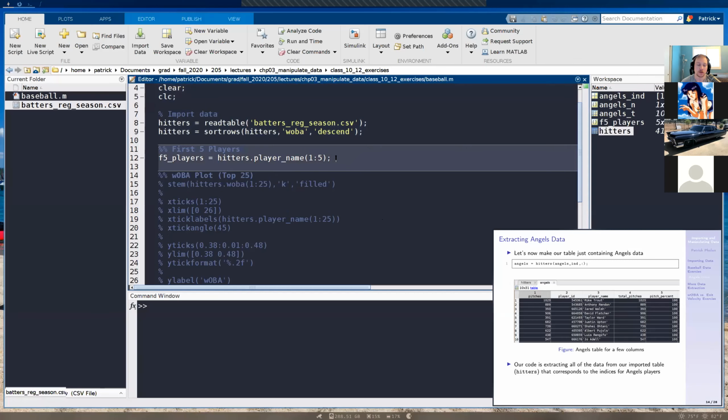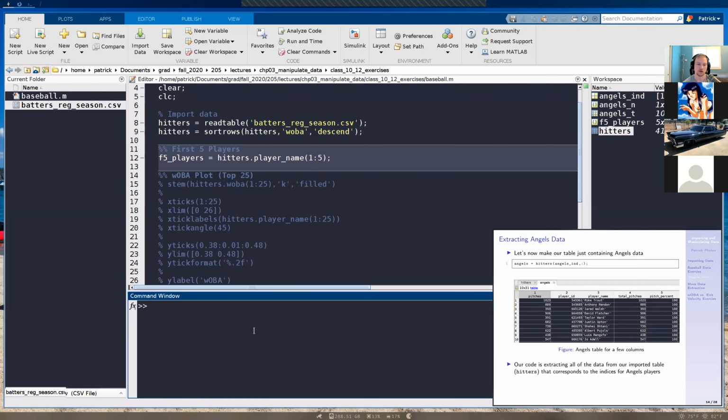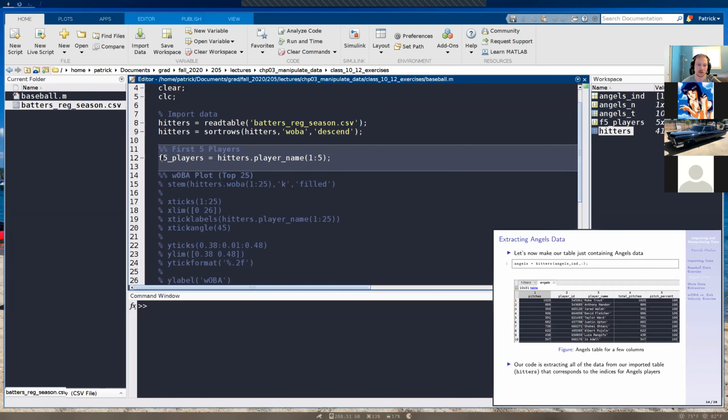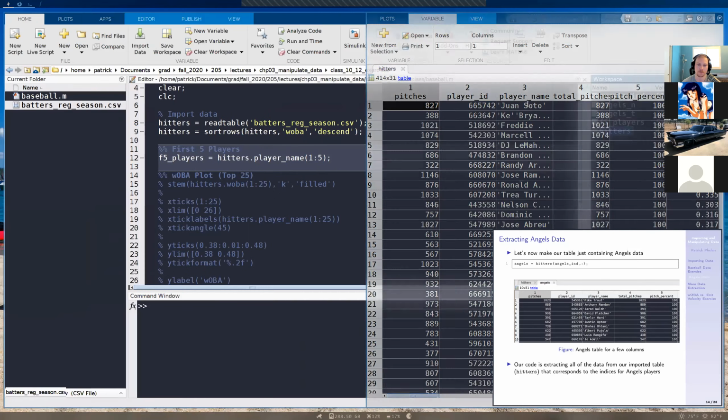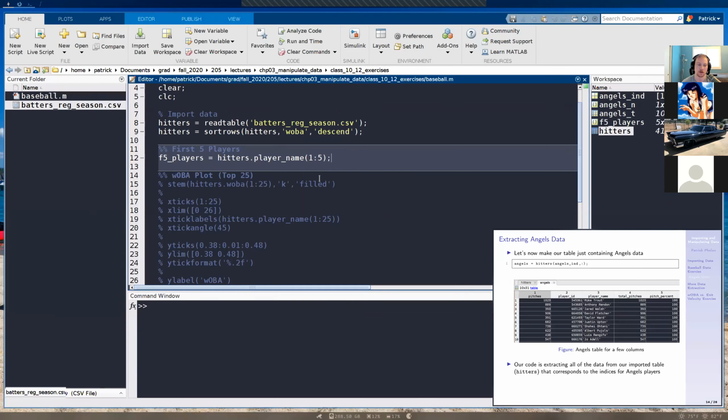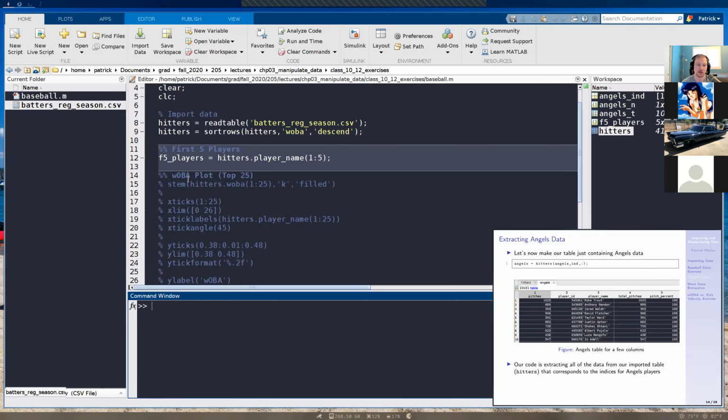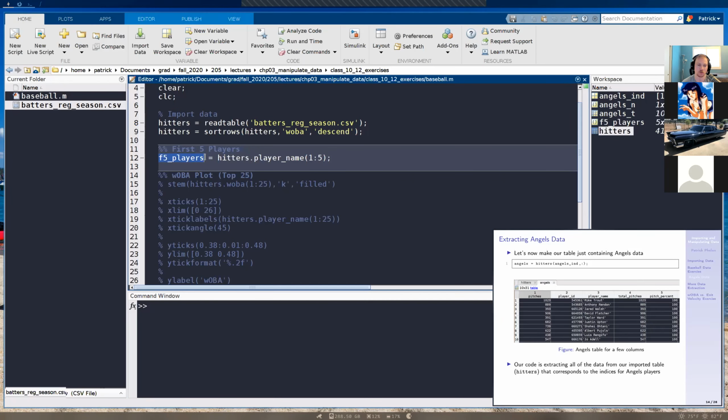And then we can do array addressing for a table as well, kind of like what we've done with arrays. Here, I'm specifying the first 5 player names. If I go back to the table, we see player name right here in column 3. If I wanted to make a string array because they're names, I can do that. I make a string array variable here, which is f5 players, so first 5 players, equals headers, that's our table.